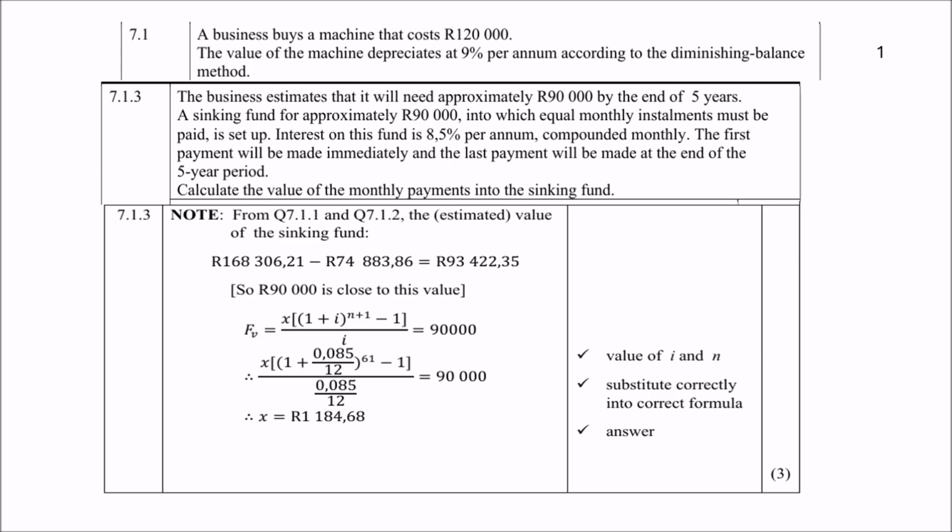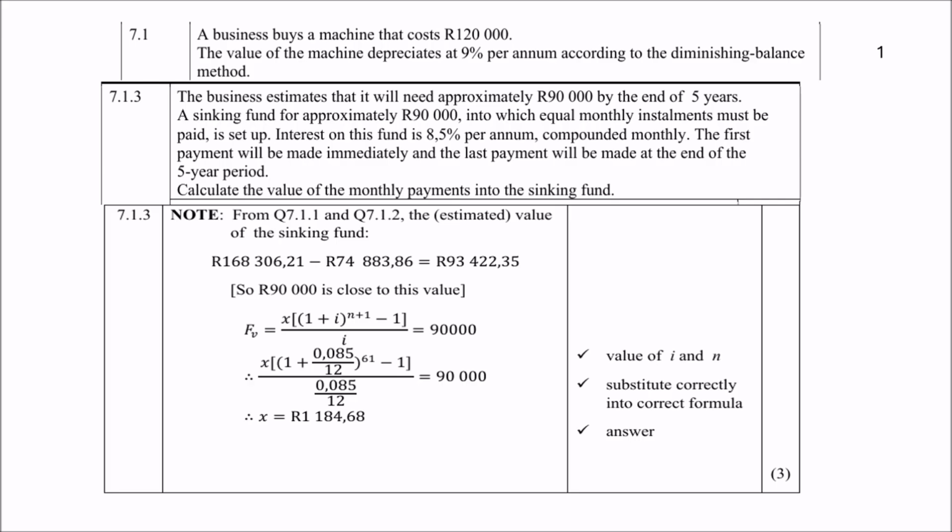Question 7.2. Kasala receives an amount of 900,000 upon her retirement. She invests this amount immediately at an interest rate of 10.5% per annum, compounded monthly. Already there's a hint, compounded monthly, so this must be annuity. She needs an amount of 18,000 per month to maintain her current lifestyle and plans to withdraw the first amount at the end of the month. So therefore, n will remain n, isn't it? For how many months will she be able to live off her investment?